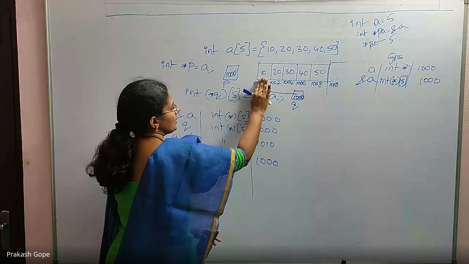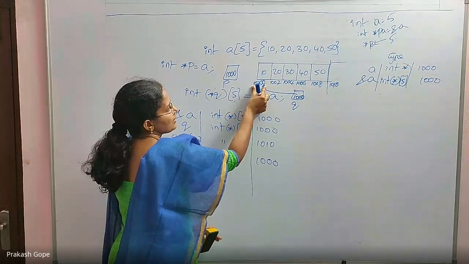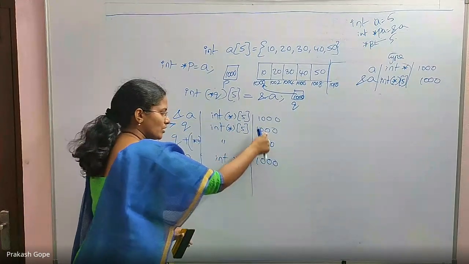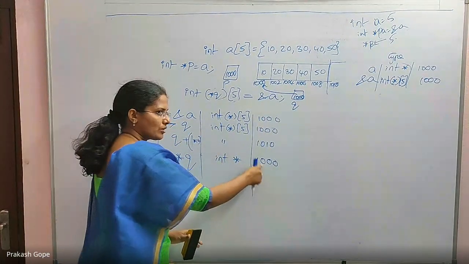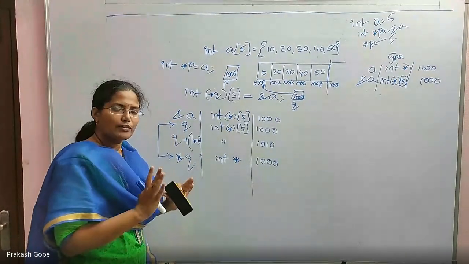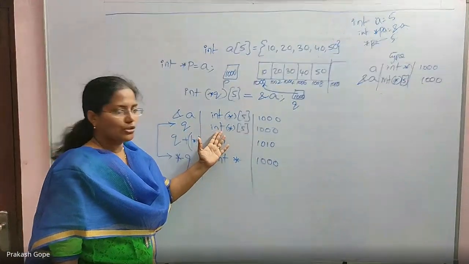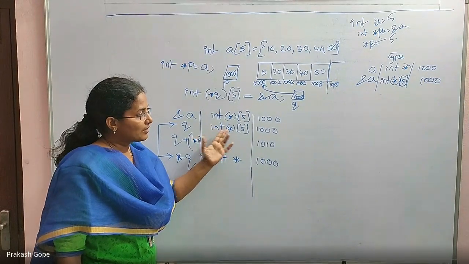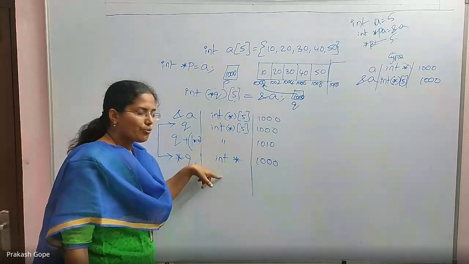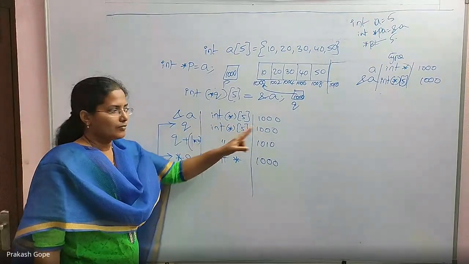The first element here is an integer, so it is of int star type. The first element's address is 1000. Yes, it is 1000. So Q says 1000, and star Q also says 1000. This is the first confusion that you will have. How come Q and star Q can have the same values? Yes, it can, because the types are like that. Q's type is not int star. Q's type is pointer to an integer array of size 5. That's why star Q is just a change of pointer type. It becomes an integer pointer. The value remains the same.